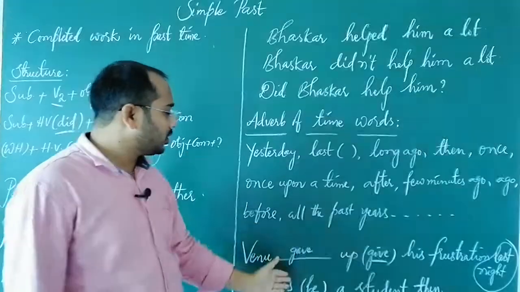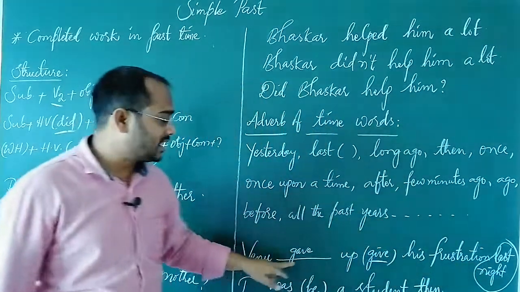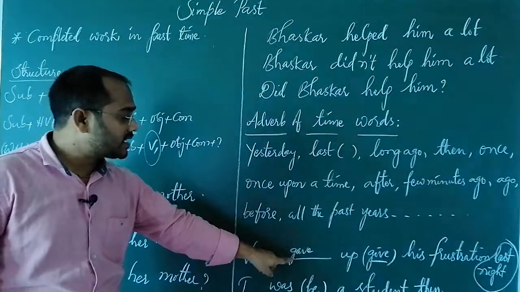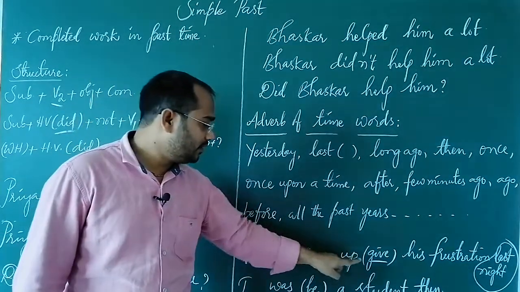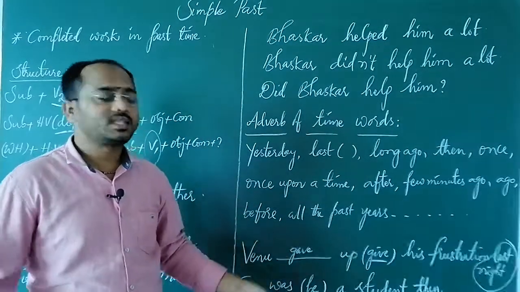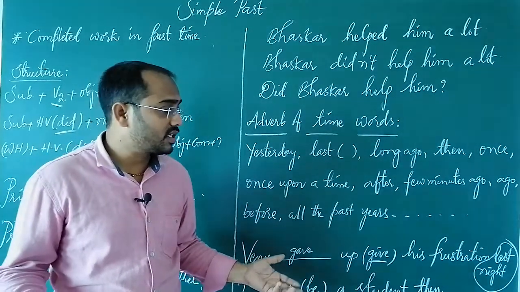And later, come to the point, it is given in the past simple because of this keyword and it is given in the positive. That's the reason I have used here "gave". V1 form is give, V2 form is gave. So I used here gave up. Venu gave up his frustration last night.